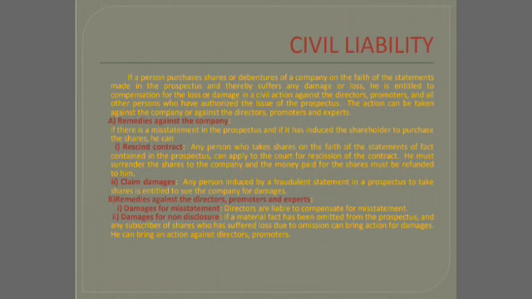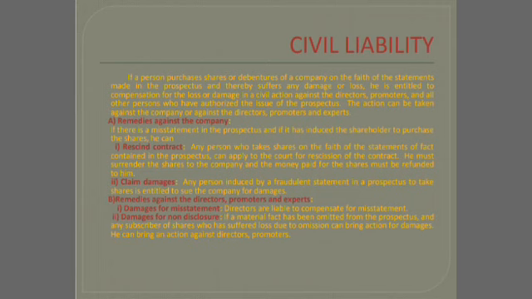So the remedies against the company: the investors can claim against the company. How can they claim? First one is rescind the contract. Rescind means they can apply to the court and cancel the contract, and they can surrender the shares to the company and ask for the money paid for the shares. Next one is to claim damages. Damages means monetary compensation. They can claim against the company through court for monetary compensation. That is claiming the damages. This is regarding remedies against the company.